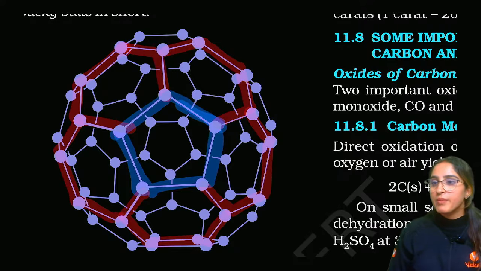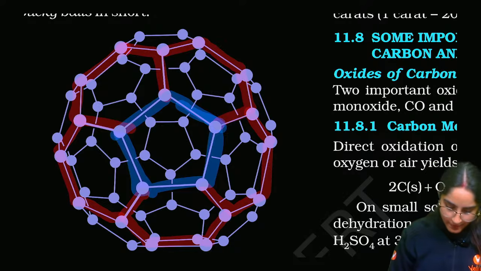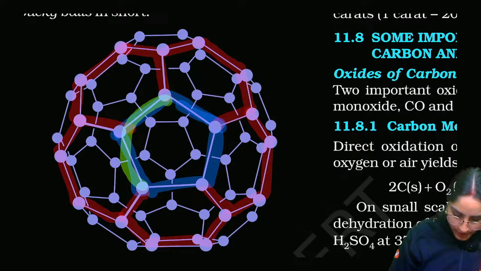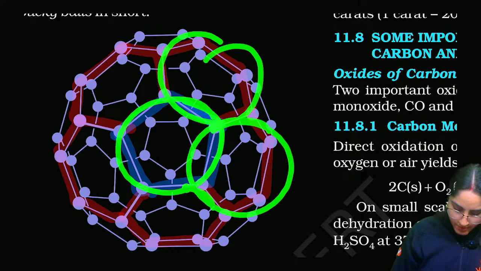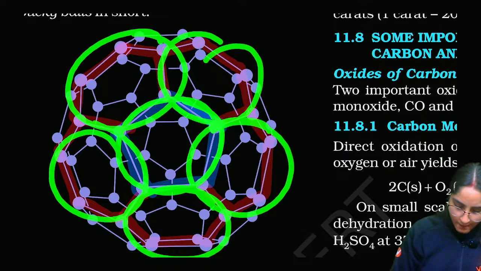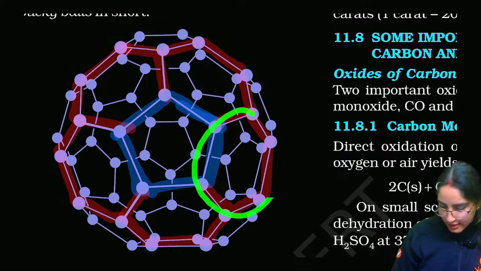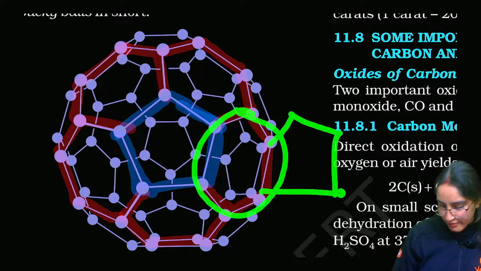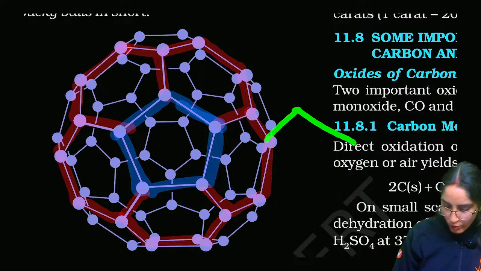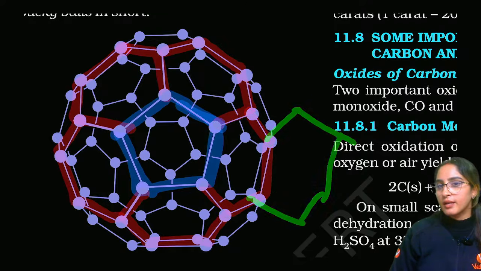A 6-membered ring here is fused like that. So a 5-membered ring, as you can see, is fused with 6-membered rings only. But a 6-membered ring can have a 5-membered ring, or it can also have a 6-membered ring.